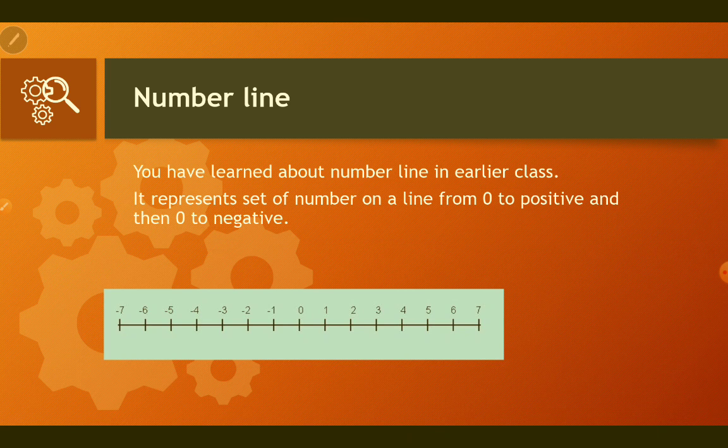I am just going to give you a short recap about it. It starts from 0 towards the positive side where there are positive numbers, from 0 towards the negative side where there are negative numbers.